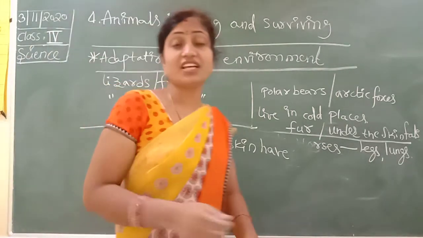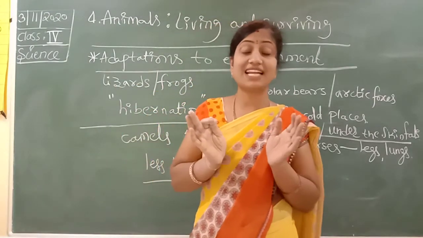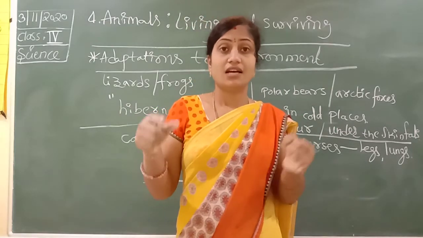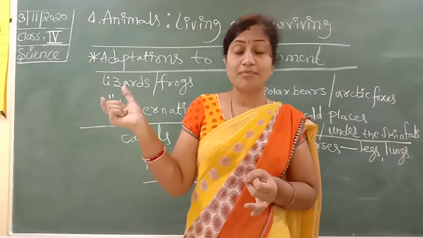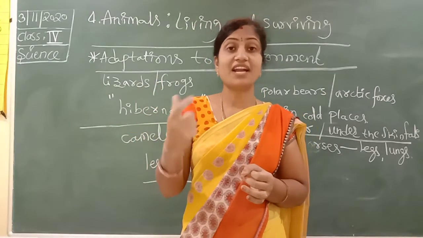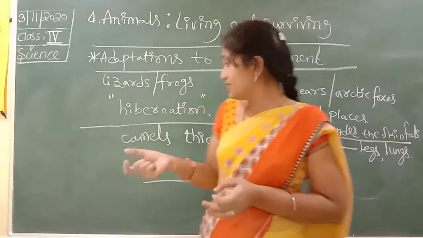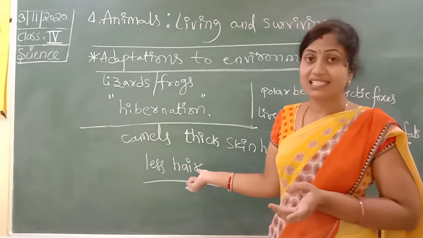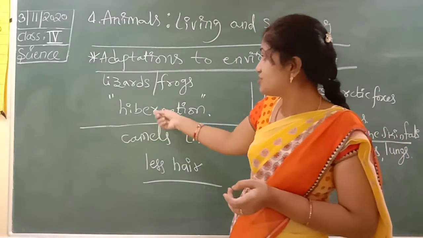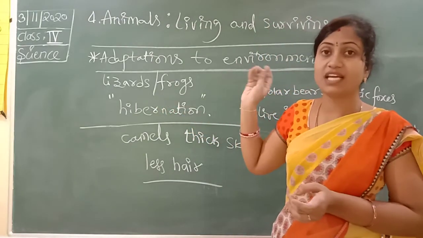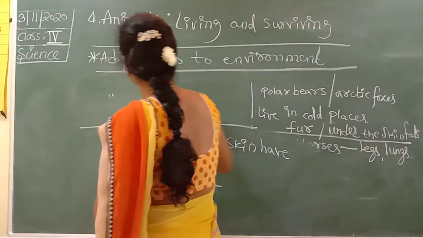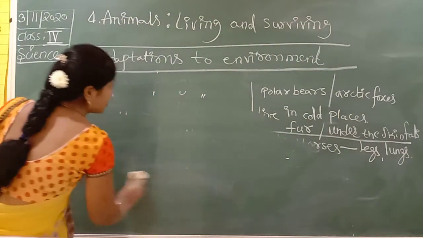Okay. When we are observing in our textbooks, the pictures are also clearly given. So the deer have legs, and polar bears and Arctic foxes also have fur on their bodies. Okay, this camel has thick, hairless skin also. So this is hibernation, means lizards and frogs can sleep several months like that, that is called hibernation.